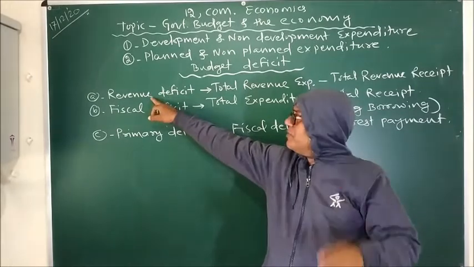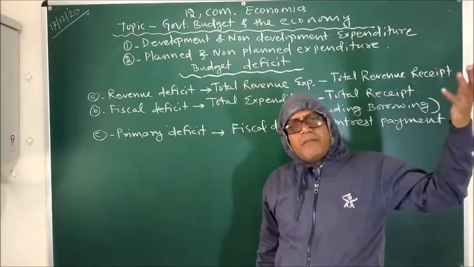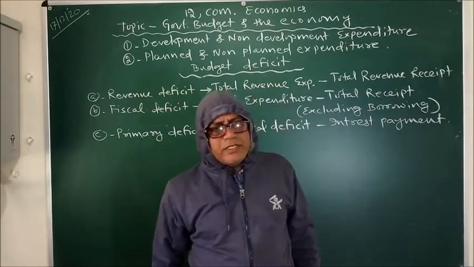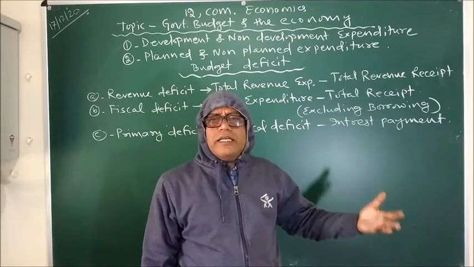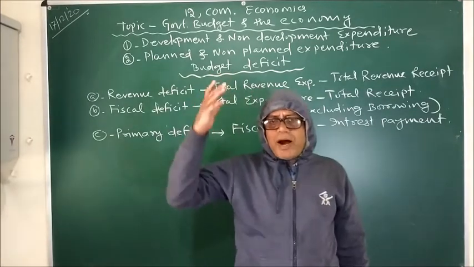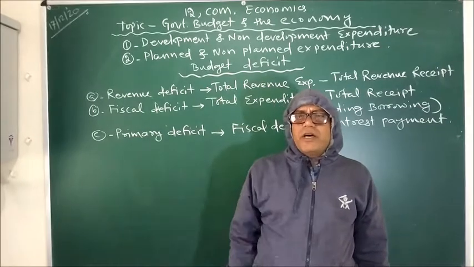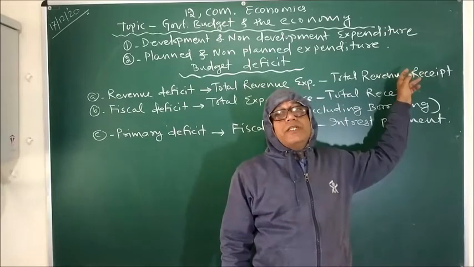So once again, in order to tackle revenue deficit, government needs to either increase its income or decrease its expenditure. How to increase income? By increasing the income from tax and non-tax sources, and by decreasing expenditure on non-developmental and non-planned expenditure.